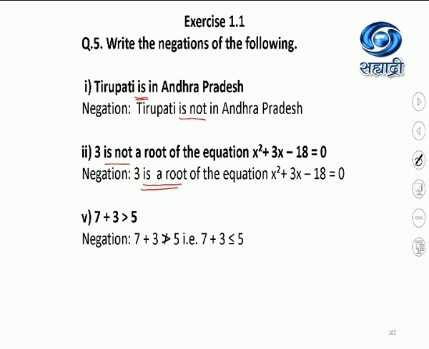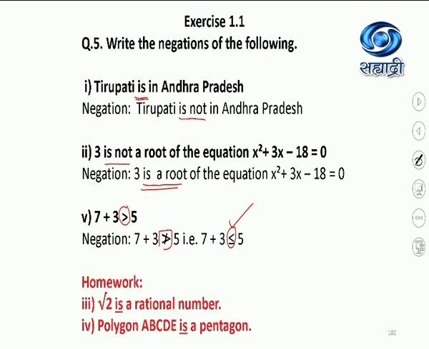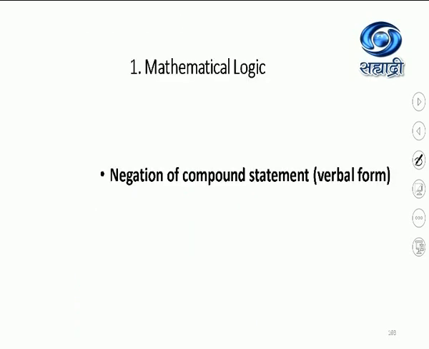Please note both the answers are correct. Negation of greater than is less than or equal to, or not greater than. But we generally take this as an answer. But both answers are correct. You will get full marks for that. So only 2 are for the homework. You can complete that question from exercise 1.1. It's very easy. And now we go to the negation of the compound statement.